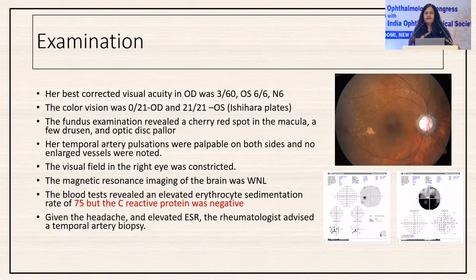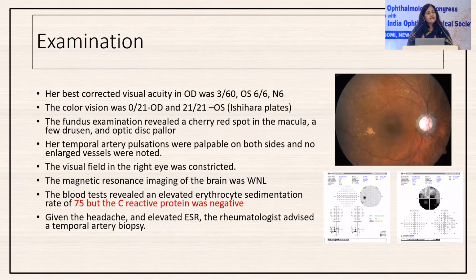So the patient was diagnosed as CRAO and was asked to follow up with the cardiologist, but she came to me for a second opinion, and looking at her symptoms of new onset headache and jaw claudication, I ordered ESR and CRP. ESR was elevated, it was 75, but CRP was within normal limits.